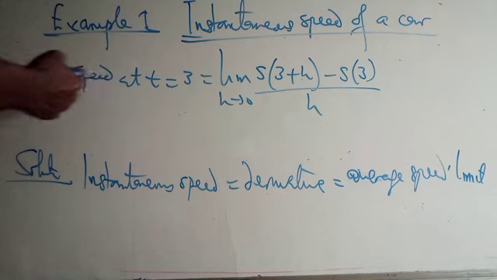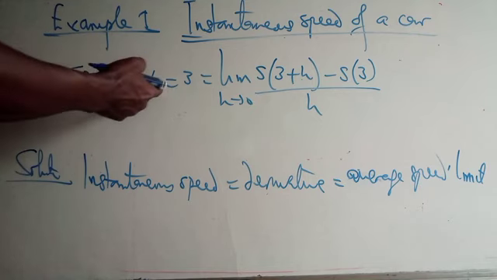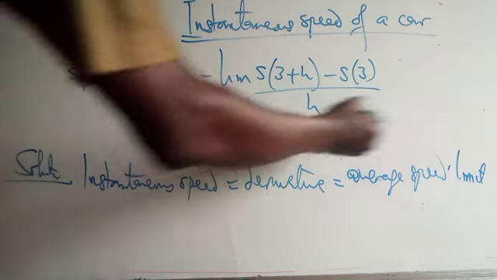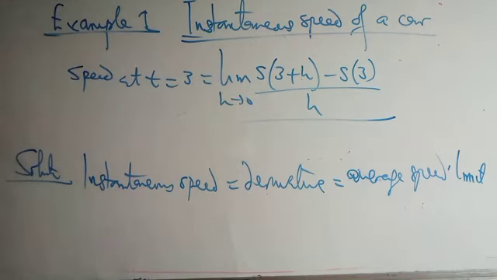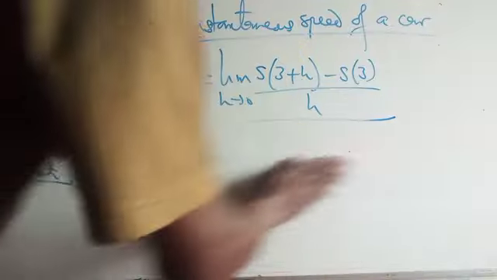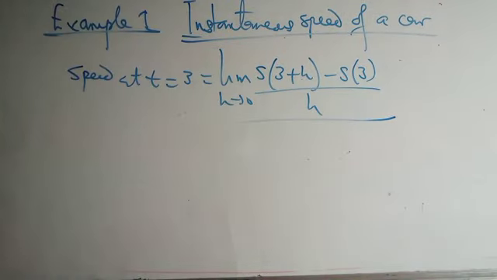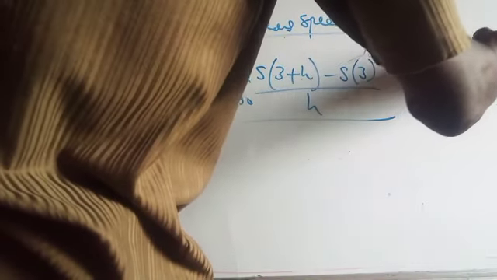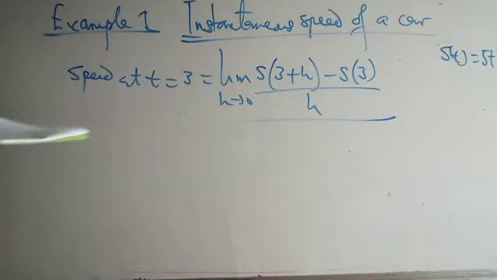The question says we should find the speed at t equals 3, which is the same thing as the derivative of s at 3. That's it. Okay, now how do we go about this? Let's use the given problem to find the derivative. We are given that s of t is equal to 5t squared. I think that's what we are given.